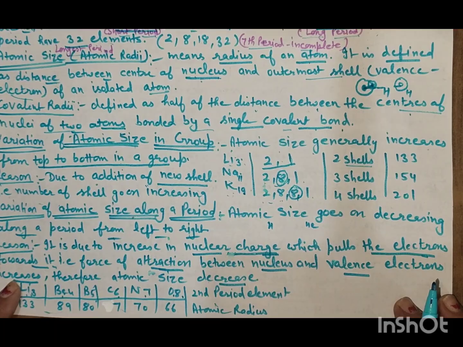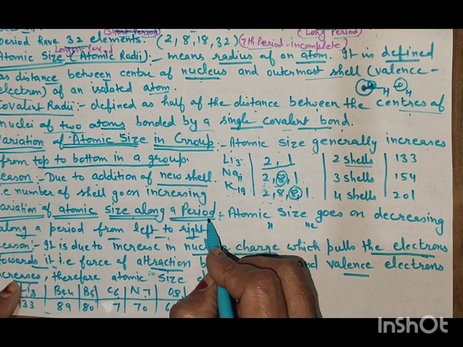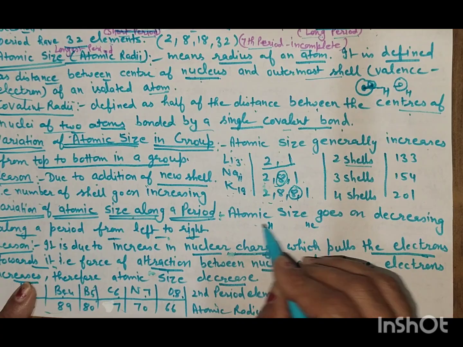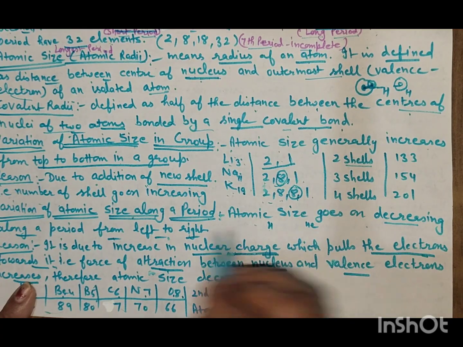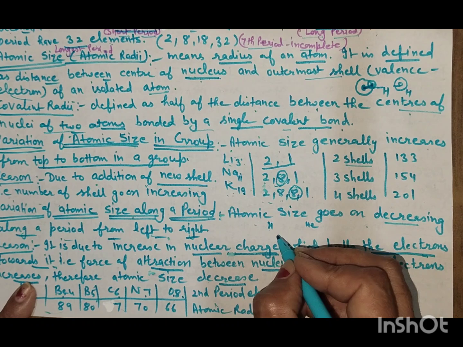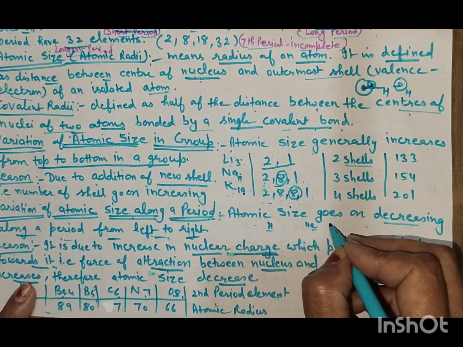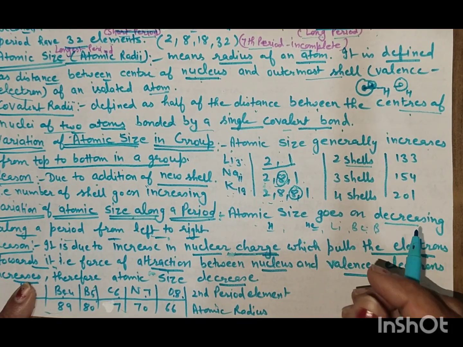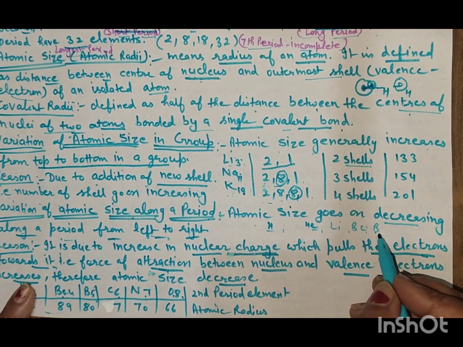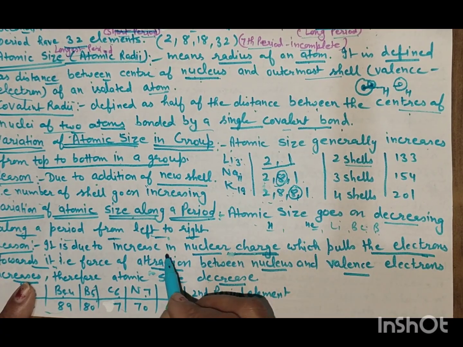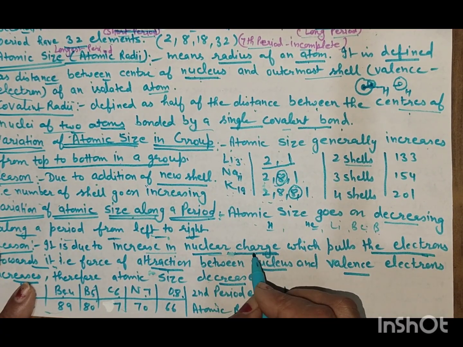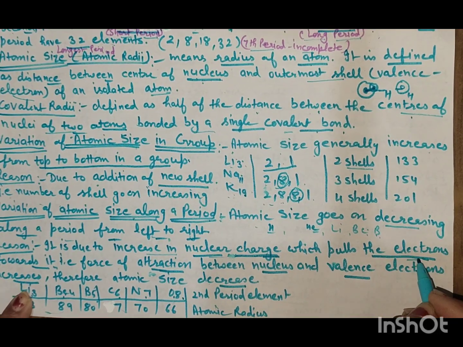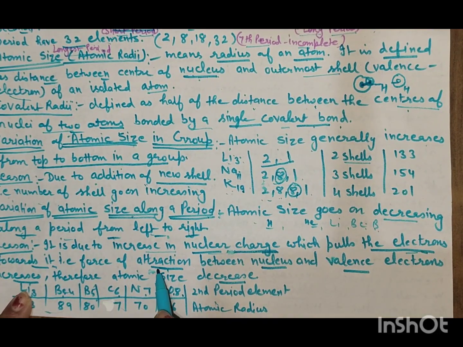Now the variation of atomic size along a period. Atomic size decreases along a period from left to right because, from hydrogen, helium, lithium, beryllium, boron, one electron is added in the outermost shell, and due to this increase the nuclear charge increases, which pulls the electrons towards itself, and the force of attraction between the nucleus and the valence electron increases.